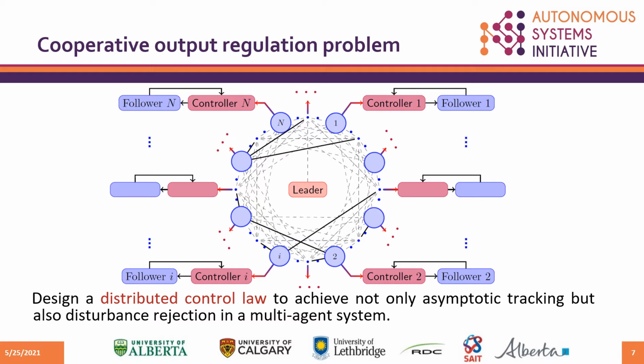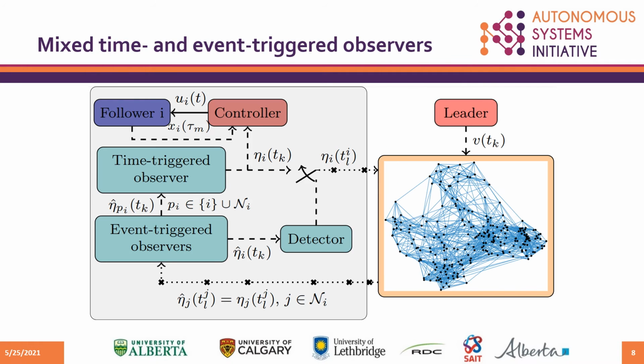The control objective is to design a distributed control law to achieve not only asymptotic tracking but also disturbance rejection in a class of multi-agent systems. As the state of the leader system is not available for each follower in the network, we design the following mixed time and event-triggered architecture to estimate the state of the leader system, where time-triggered observation is to estimate the state of the leader system, and an auxiliary observer with event-triggered communication is to reduce the information exchange among the followers.